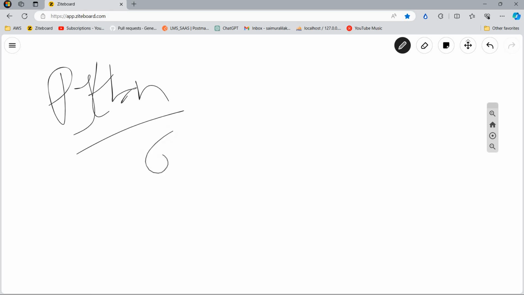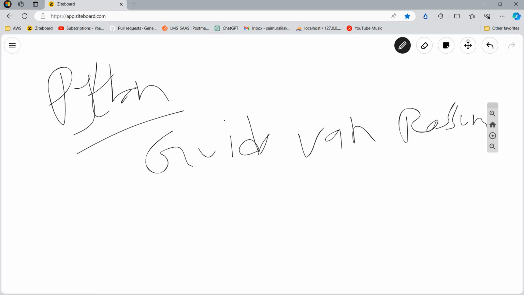So now let us see what Python is and what the history of Python is. Python is a programming language that was invented by a person named Guido van Rossum. He is the person who invented the concept of the Python programming language. Of course there were other programming languages at the time, but Python is considered one of the latest inventions of that time.